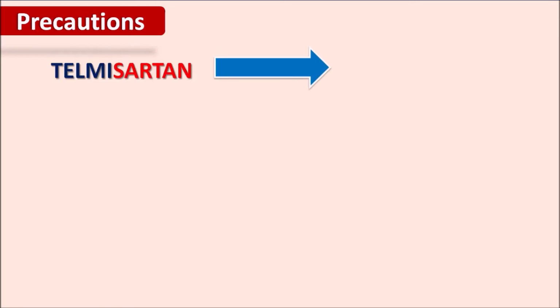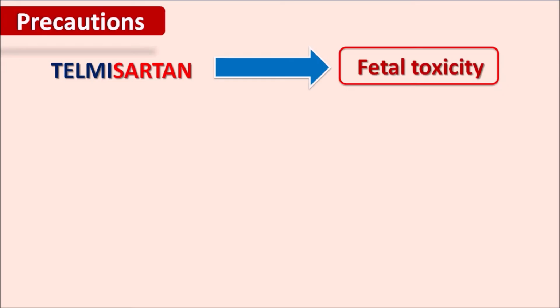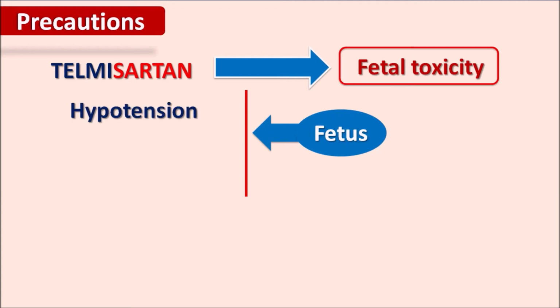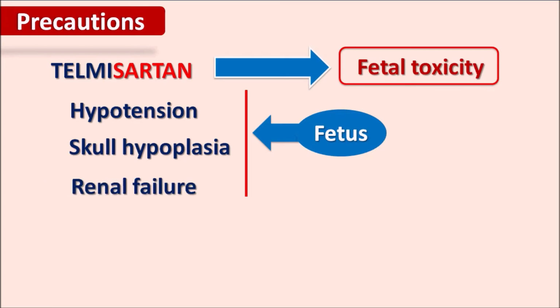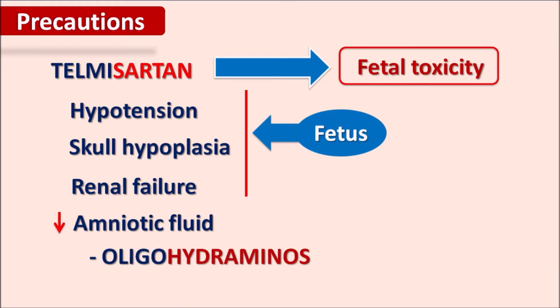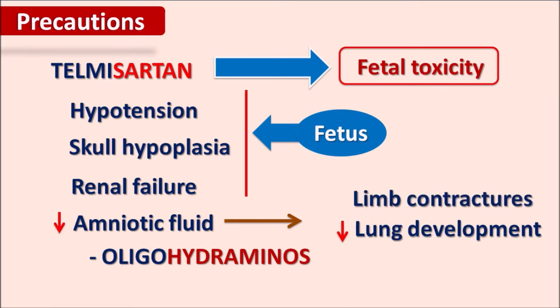What are the precautions? This drug telmisartan is one of the teratogenic drugs. It produces fetal toxicity, particularly in the fetus. It can produce a few abnormalities such as hypotension. Because this drug is an antihypertensive agent, it can also produce hypotension within the fetus, and skull hypoplasia, decreased skull growth as well as renal failure within the fetus. And it can also reduce the amniotic fluid surrounding the fetus, resulting in the condition oligohydramnios. When this amniotic fluid is reduced, it results in limb contractions within the fetus as well as decreased lung development within the fetus.